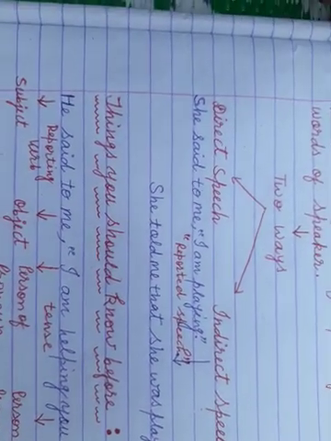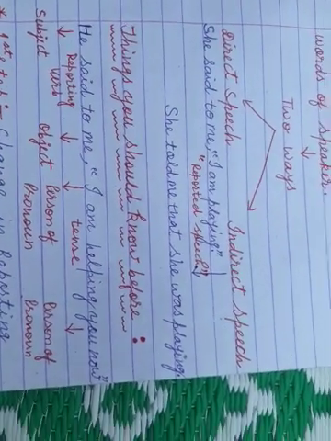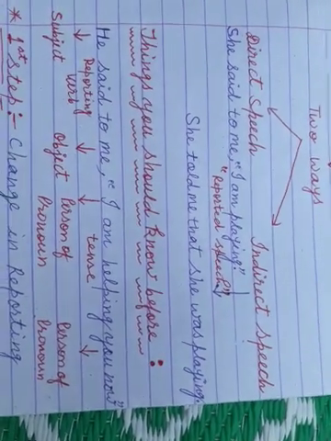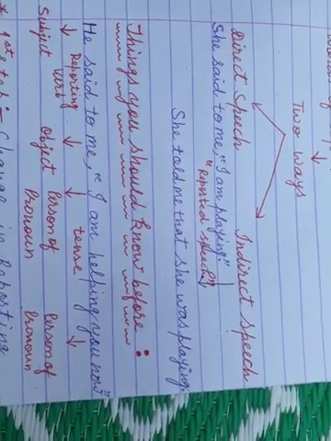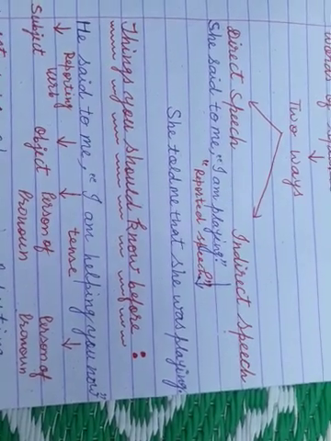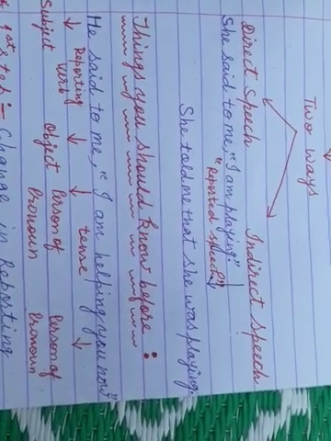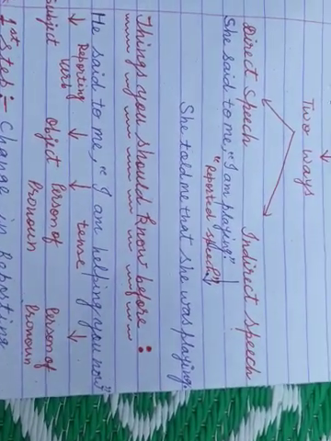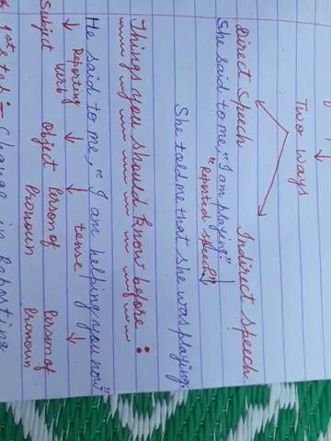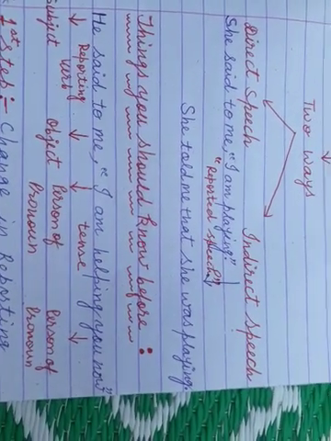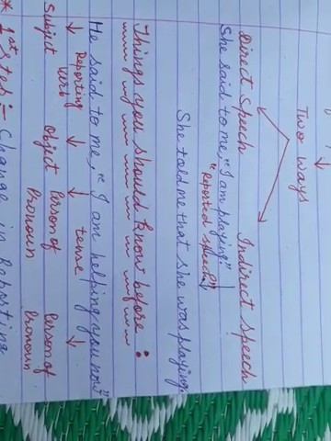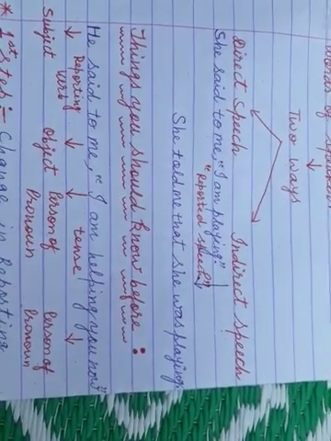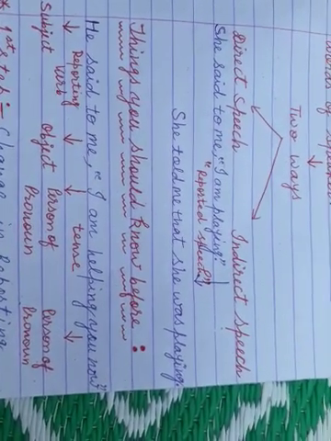And here in the reported speech, the statement which is given in inverted commas, I am helping you now. You should know very well, before changing the sentence into indirect speech, what a pronoun is. What is a first person pronoun, what is a second person pronoun, what is a third person pronoun, and you should know the tense of that reported speech also. That's also a very important fact that you should know before changing direct speech into indirect speech.